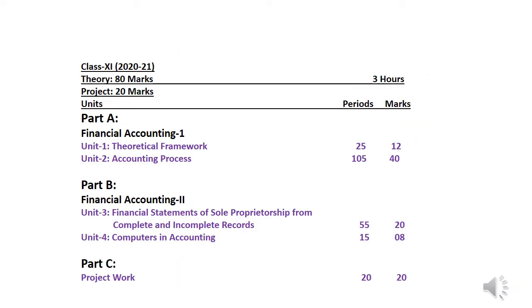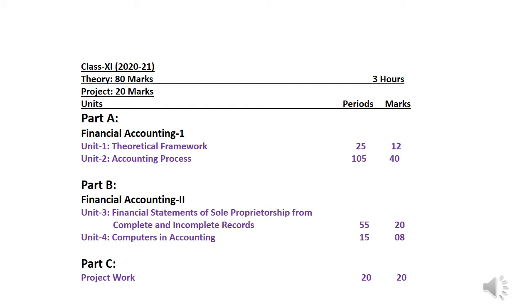Now, the syllabus for the academic session 2021. This accountancy syllabus is divided into two components. The first component, theory, is of 80 marks, and the second component, project, is of 20 marks. The theoretical portion is further divided into two parts, Part A and Part B.